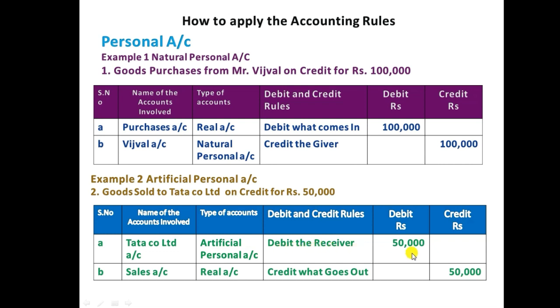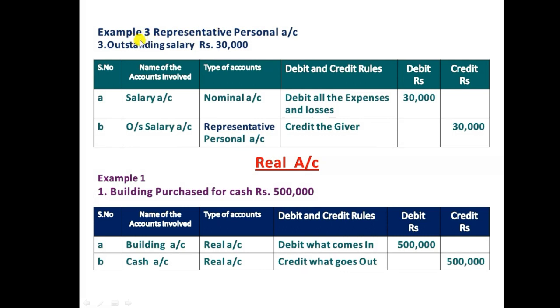We need to debit 50,000 rupees, and from the organization's point of view it is a sale, so goods go out of the business, so we need to record it as a sales account. The sales account comes under a real account because sales has a value, and we should apply the rule, credit what goes out, 50,000. Example 3, representative personal account.